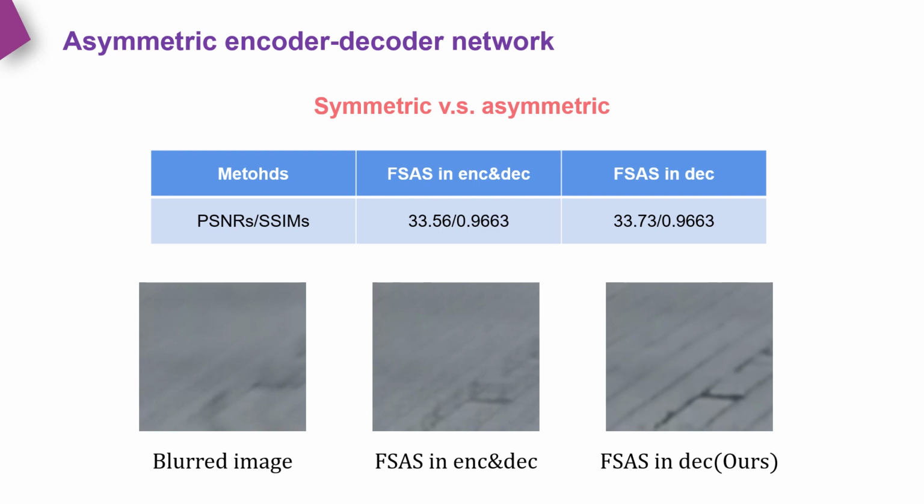To examine the effect of this network design, we compare the network that puts the FSAS into both the encoder and decoder modules. Using the FSAS in the decoder module generates better results, where the PSNR value is at least 0.17 decibels higher.